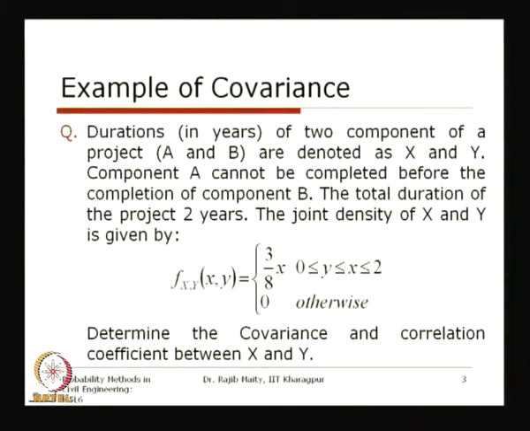In the last class we took some special problems with independent random variables, and at the end I gave one indication that we got the covariance equal to 0. There could be two reasons: one is whether the random variables are independent or not, and the other is that they do not covary with each other, which is why it is 0.